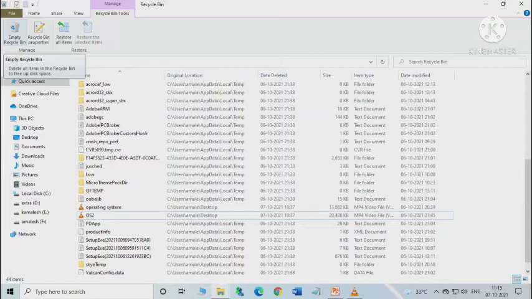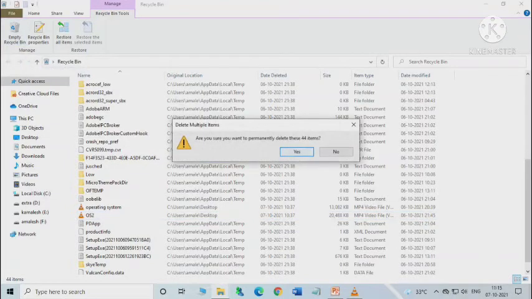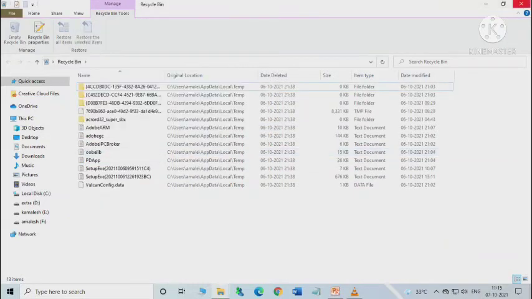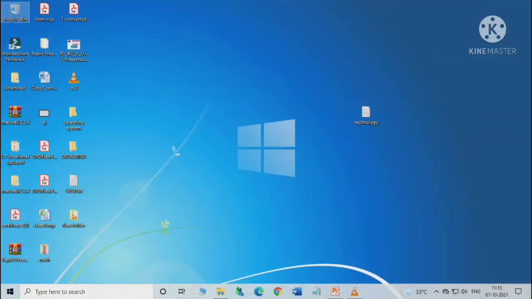It is under the manage group here on the recycle bin tools tab. Here is the recycle bin tools tab to remove all the deleted files and folders permanently. If you click it, then you can see all the files will be deleted after giving the confirmation message. Okay, so it is deleting.